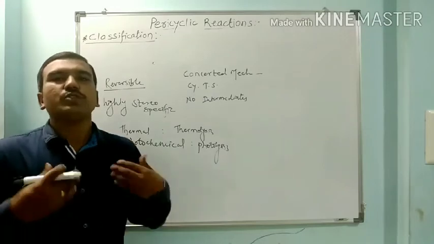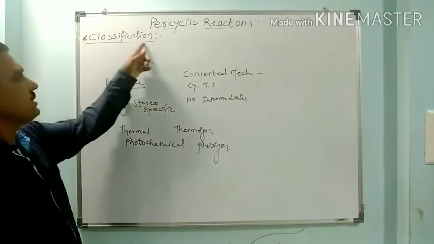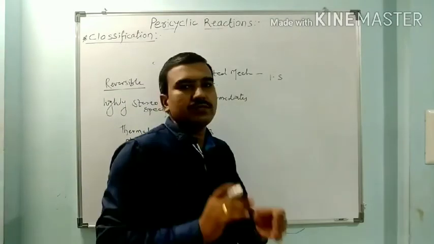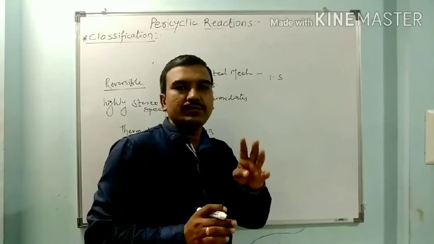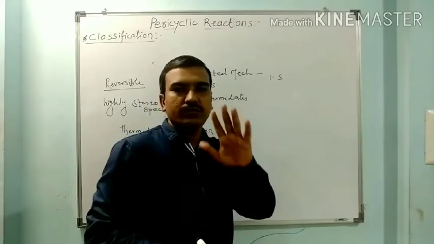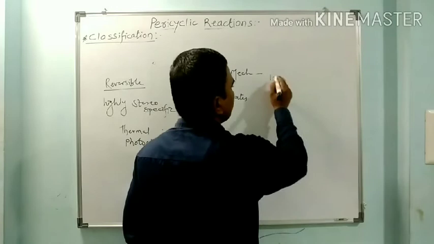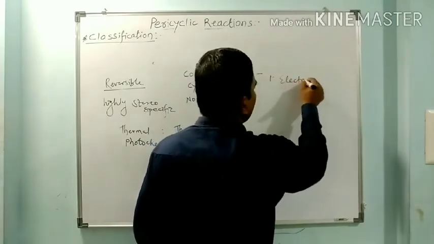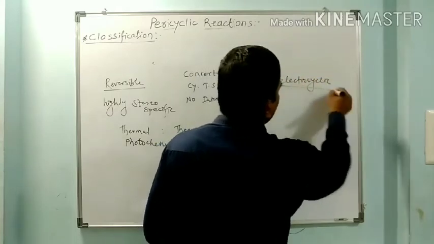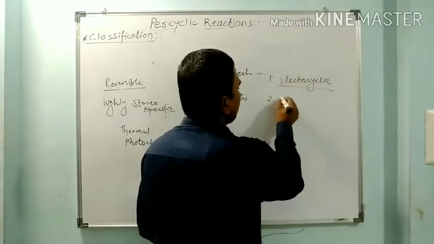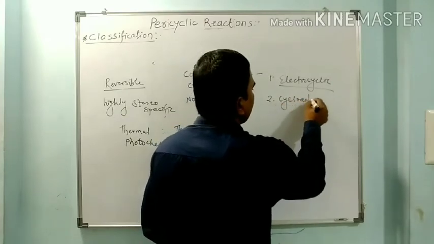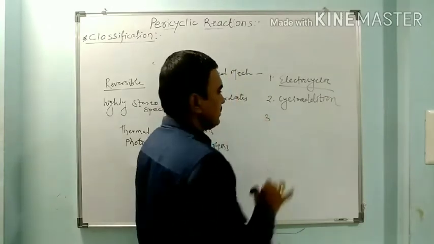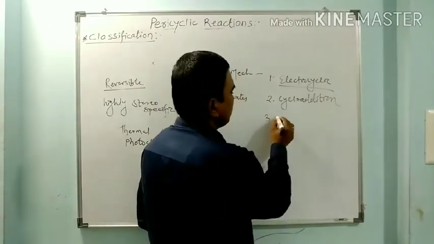Now what are the types of pericyclic reactions? So we have to see here the classification of pericyclic reactions. Pericyclic reactions basically classify into 3 types, but broadly they can have 5 types. First is electrocyclic reaction. Second is cycloaddition reaction. Third is sigmatropic rearrangement.